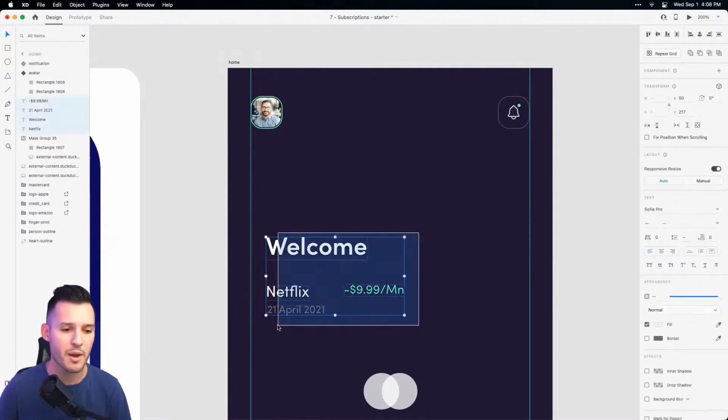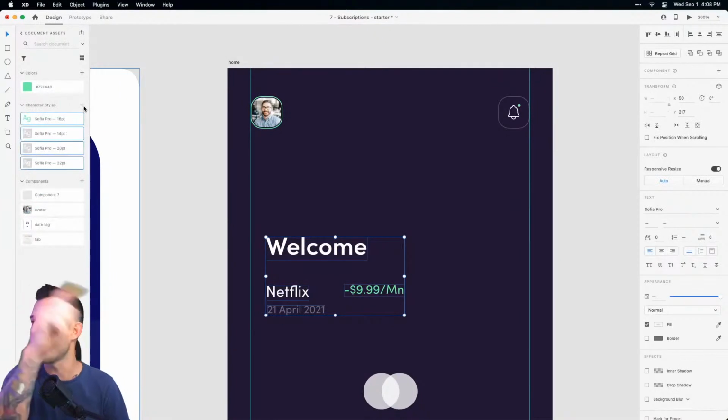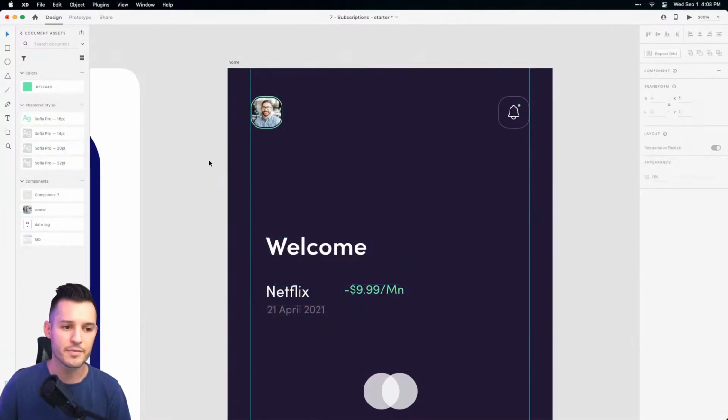All right, we're starting out pretty strong here. We got some strong typography. I'm going to grab all of it. I'm going to go over to my asset panel. I'm just going to put all of it, boom, right there into my asset panel, my character style, so I can use them later.